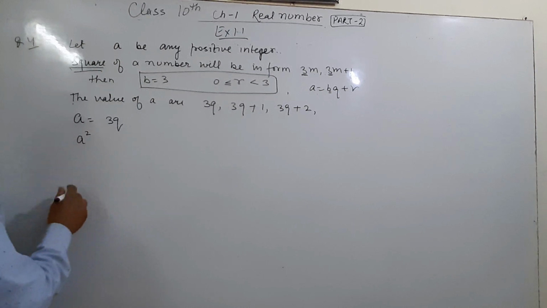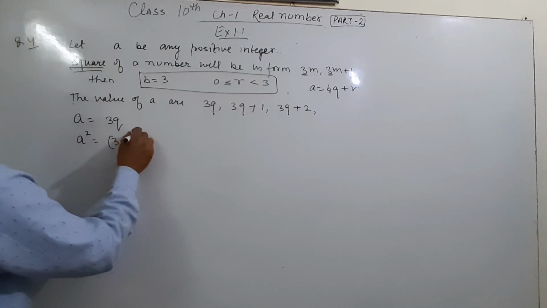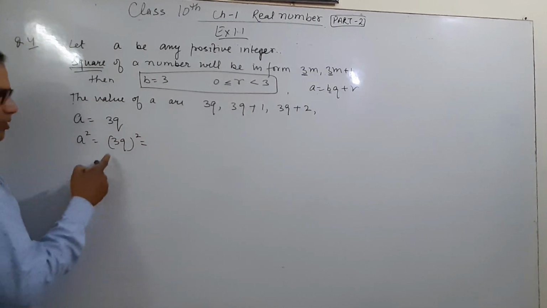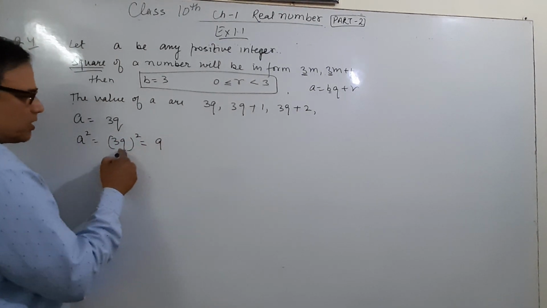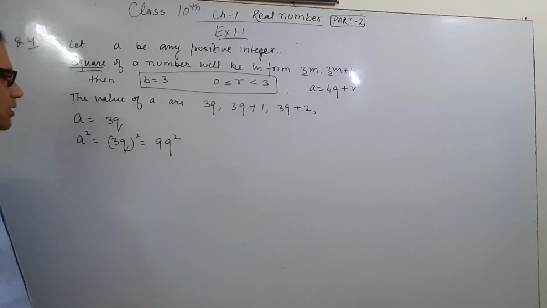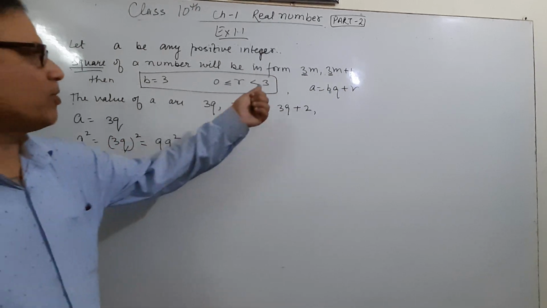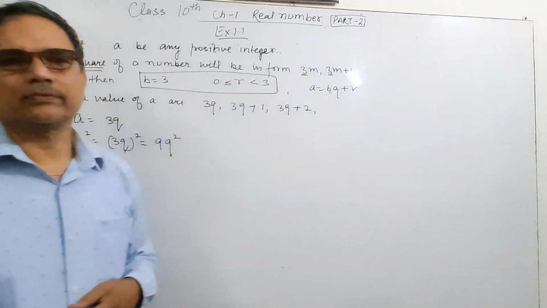a square is equal to 3q whole square, which is 9q square. Can we write 3q whole square is equal to 9q square in the form of 3m or 3m plus 1?